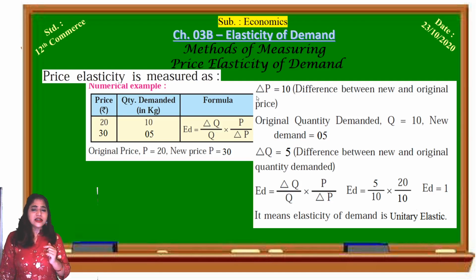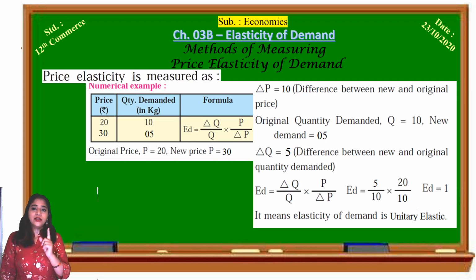See, it is very easy. So when the elasticity of demand is equal to 1, what does this mean? It means demand is unitary elastic. Why? While calculating price elasticity of demand, we always compare the elasticity of demand with the number 1.